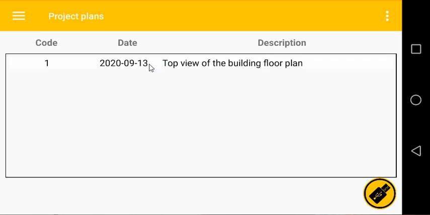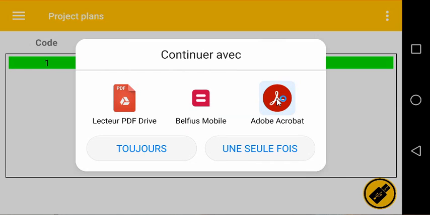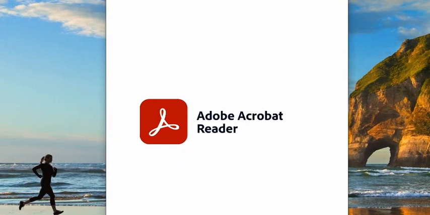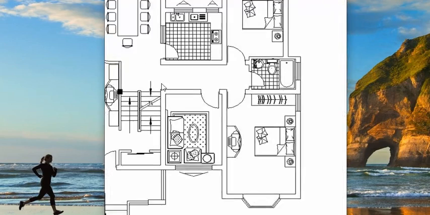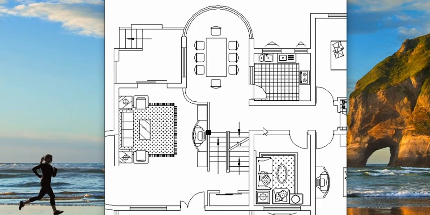In here you can access the plans in PDF format. For instance, there is an example here, a top view of the building floor plan. You just need to select the item to a point that it becomes green. Click on the yellow button. Now in this case we are going to select the Acrobat Reader, and you can pan around and view the plans.